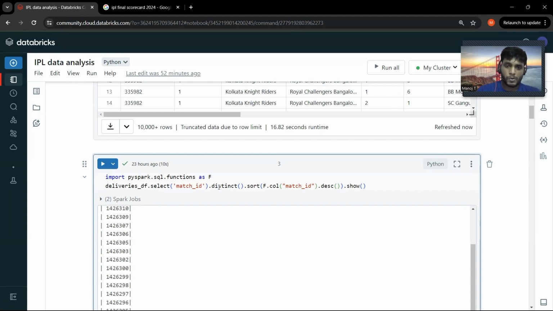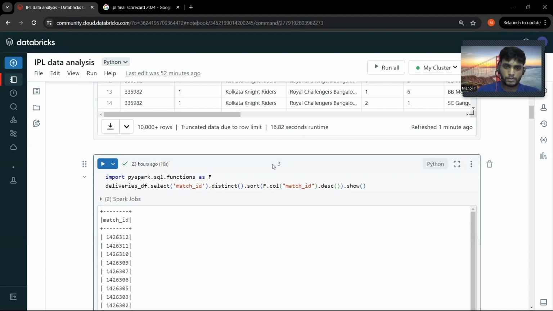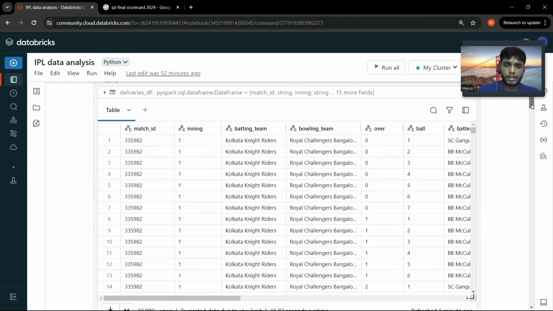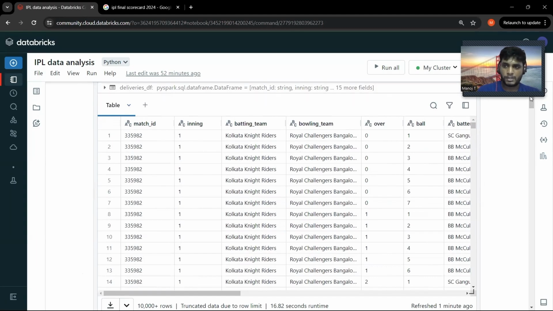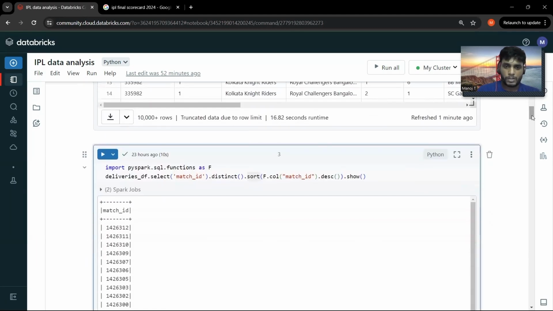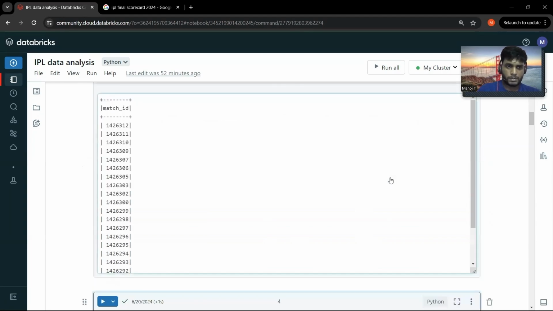So let's try to get the latest ID. For that, I have been using delivery df dot select match ID. I have used a distinct because for every ball delivery we have this match ID available. So I'm performing a distinct, sorting this match ID, and ordering it descending. Let me run it.